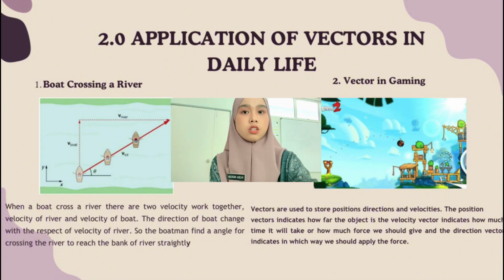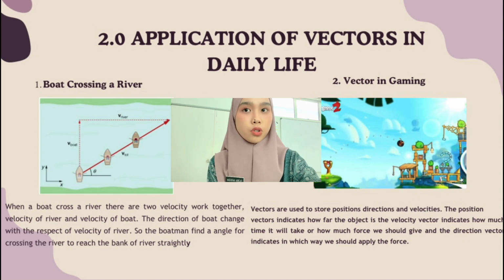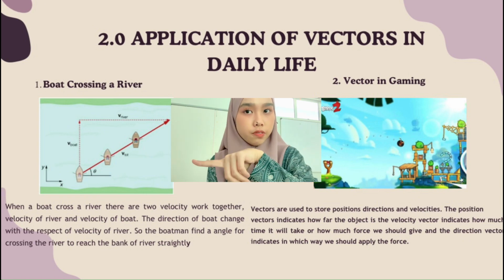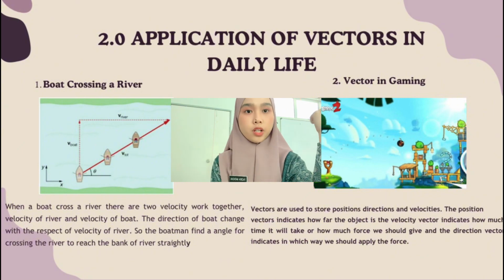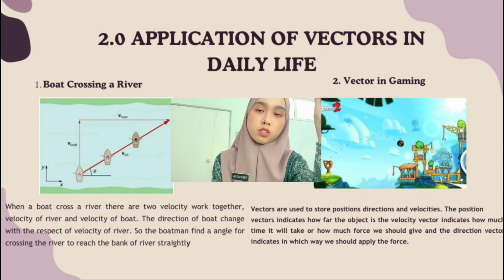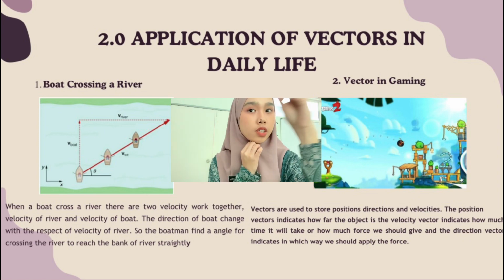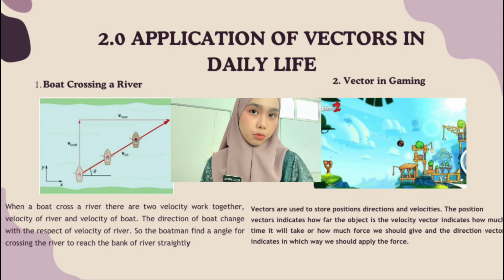shown here, the vectors that we have to calculate are the velocity of the boat and also the velocity of the river. So when a boat crosses a river, there are two velocities working together, which are the velocity of the river and also the velocity of the boat. The direction of the boat changes with respect to the velocity of the river. So the velocity of the river is dependent on the velocity of the boat, the direction of the boat.